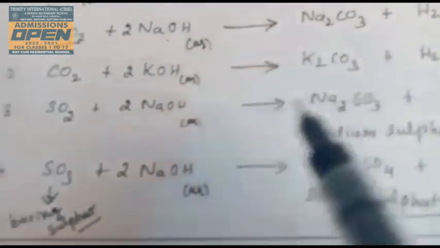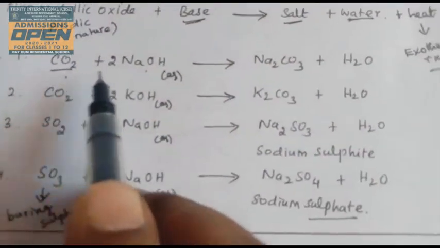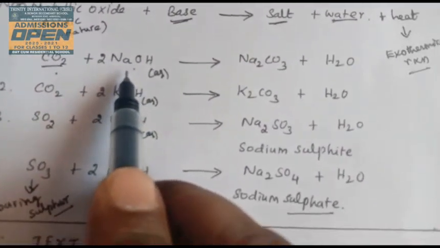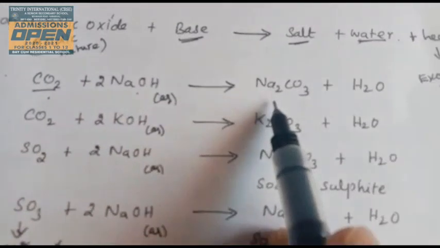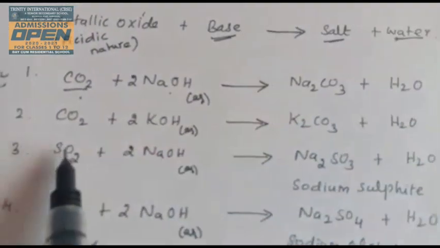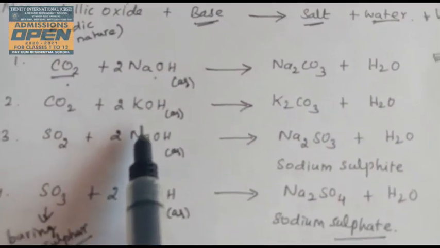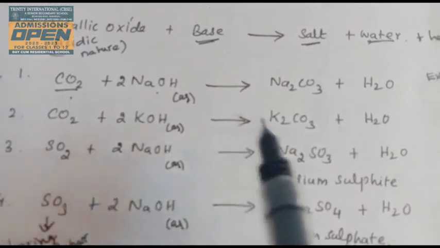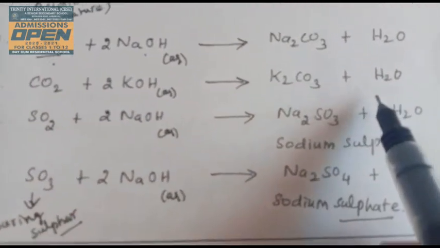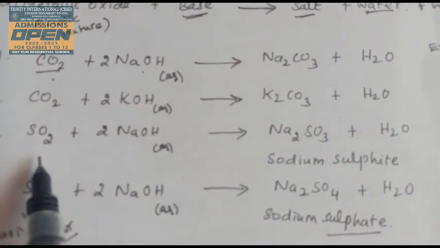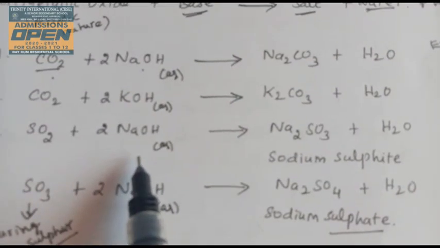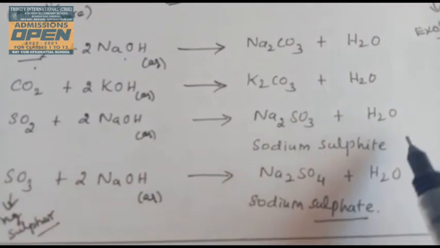All four examples are very important. Carbon dioxide passes through the sodium hydroxide solution to form sodium carbonate and water molecules, and carbon dioxide passes through the potassium hydroxide solution to form potassium carbonate and water molecules. Third, sulfur dioxide passes through the sodium hydroxide solution to form sodium sulfite and water molecule.